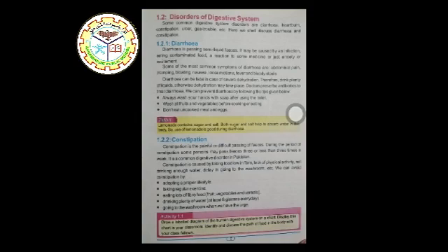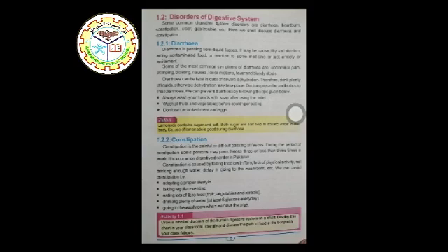Diarrhea can be fatal in case of severe dehydration. Dehydration means lack of water or loss of water. Therefore, drink plenty of liquids. Otherwise, dehydration may take place. Doctors prescribe antibiotics for the treatment of diarrhea. We can prevent diarrhea by following the tips given below. Number 1. Always wash your hands with soap after using the toilet. Wash all fruits and vegetables before cooking or eating. Don't eat uncooked meat and eggs.